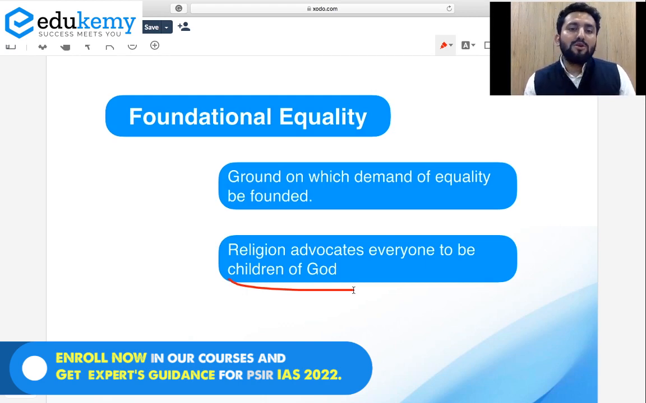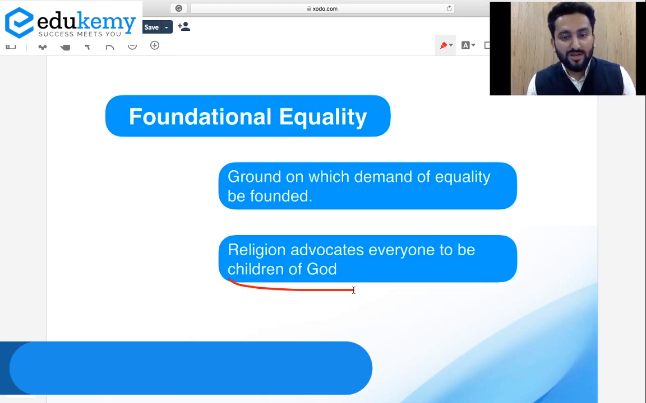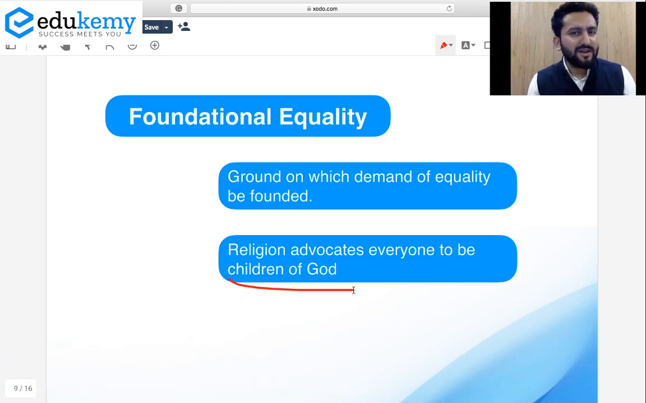But this particular logic, this particular foundation of equality could not transcend to all times. In modern times, there were questions on this. कि logical नहीं लग रही बात. There were questions against this, especially from liberals. So what were the other questions?